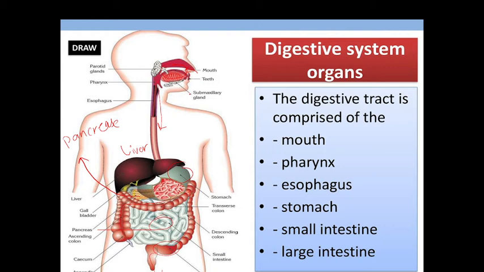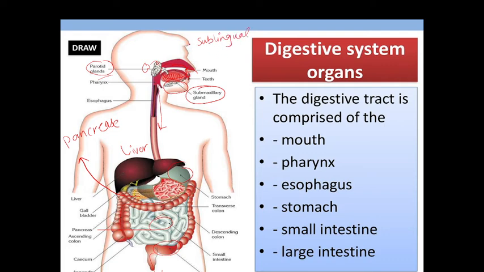And here are the salivary glands. Actually salivary glands are of three types. One is the submaxillary gland, also called the submandibular gland, present here, and the parotid gland present just in front of the ears, and one gland is present just below the tongue, which is called the sublingual gland.